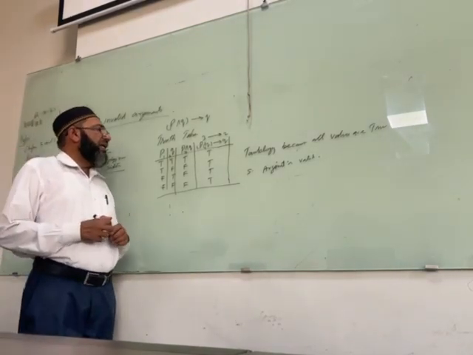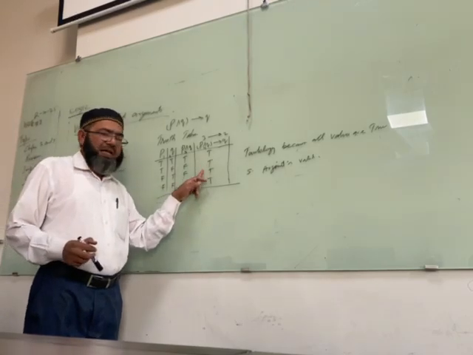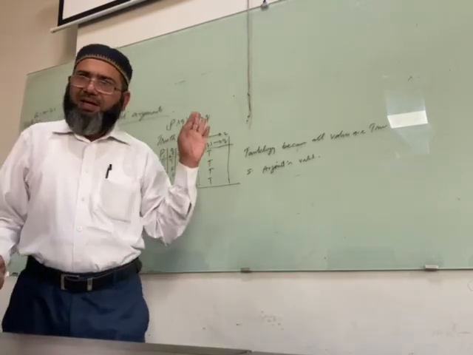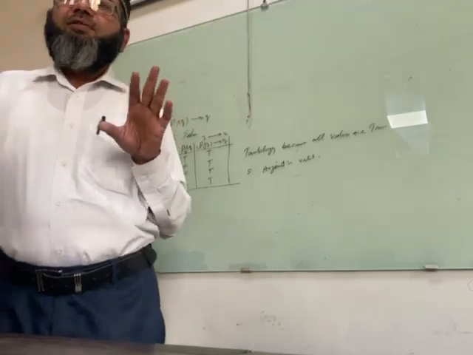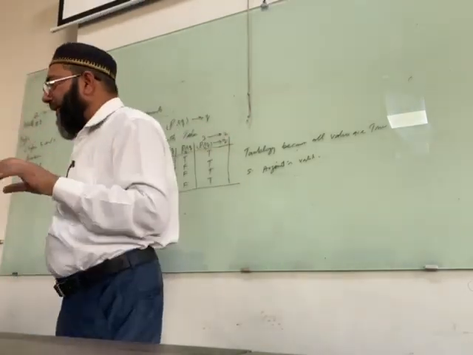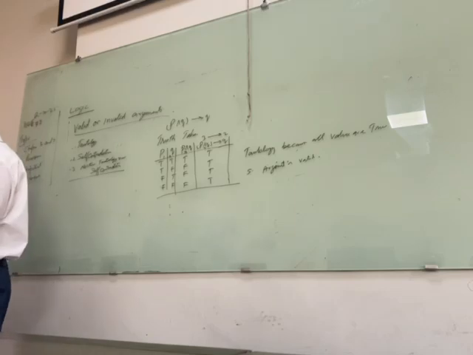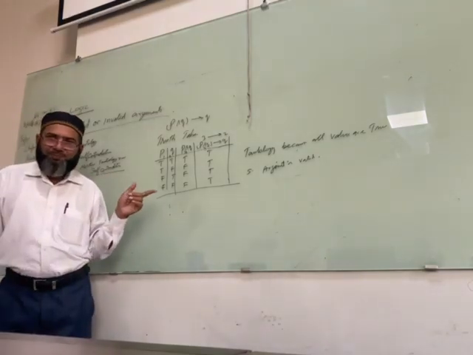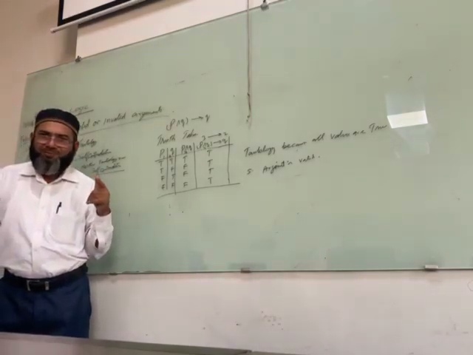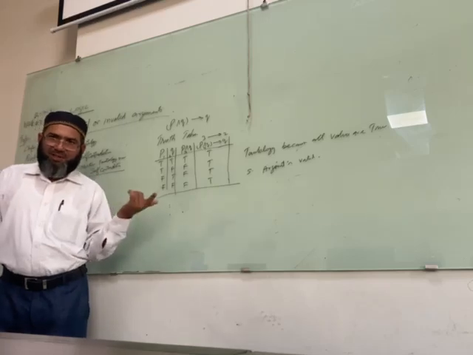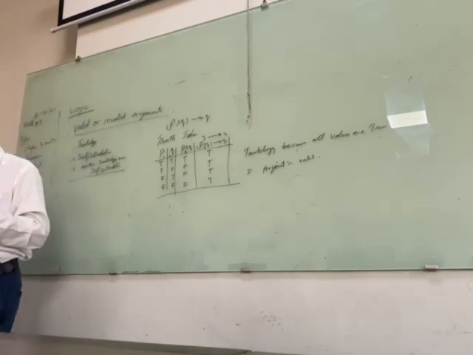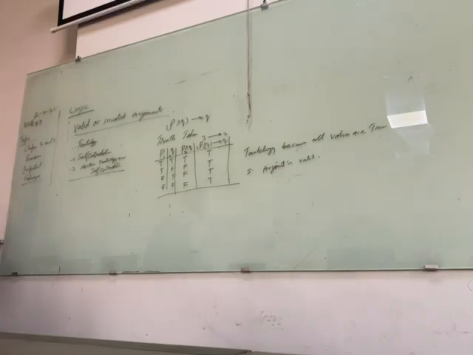In the other case, if there is all F, it will be self-contradiction. If there is some F, some T, then it will be what? Neither tautology nor self-contradiction.